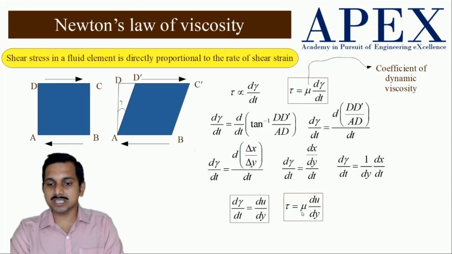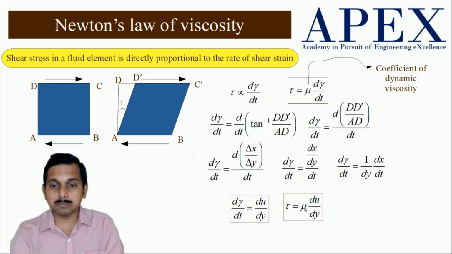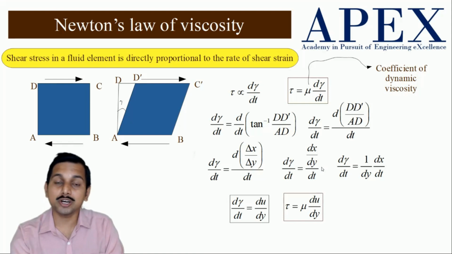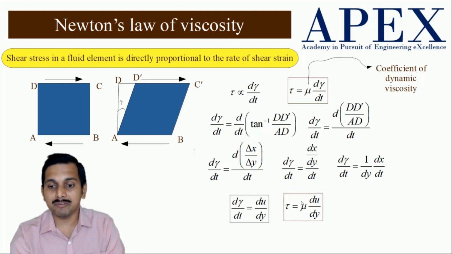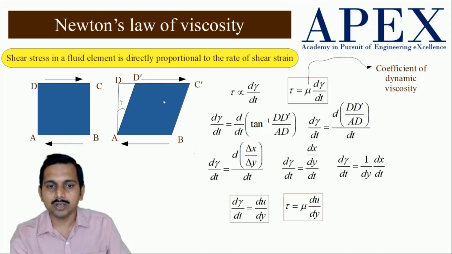This dynamic viscosity is different for different fluids. So for different types of fluids, the shear stress is different. The rate of shear strain is also different based on the force which is applied. We will see all these things now. We will see how this shear stress causes force, and how it is responsible for the acceleration of the fluid element, or the deformation of the fluid element, and the acceleration of the particle inside the fluid element. So we will go further.